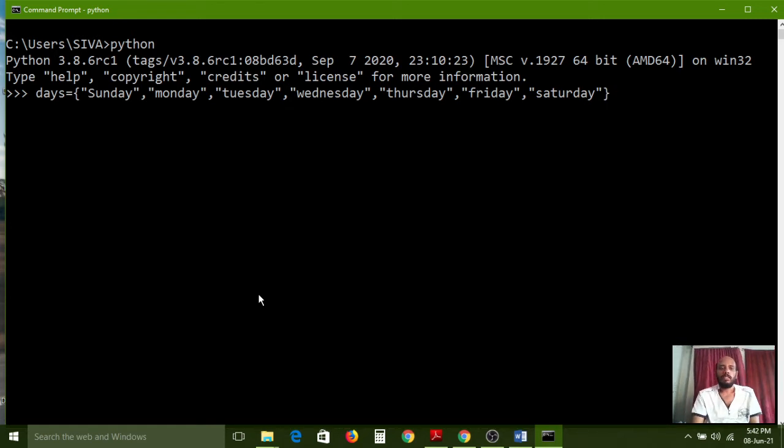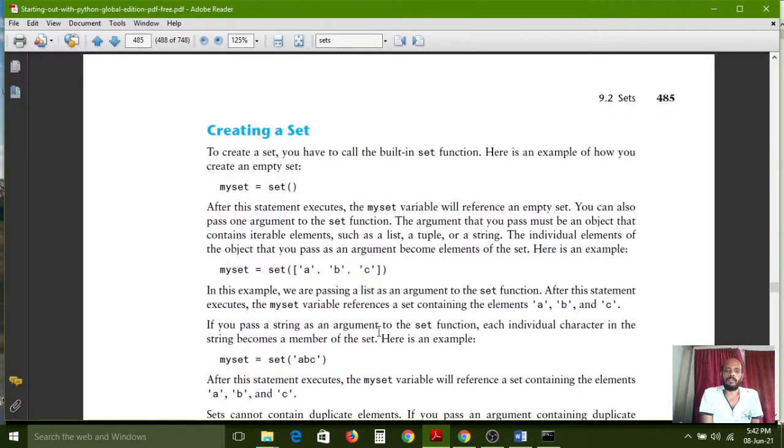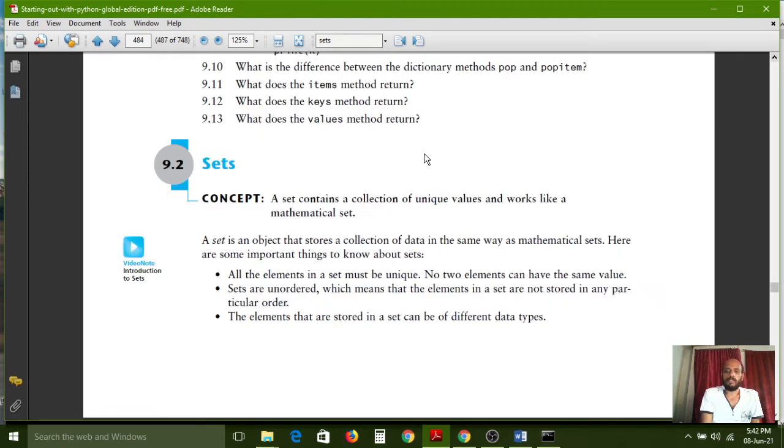So like that we need to create the set. So now I have created the days set, and I want to see whether days is created or not. All of you carefully observe. In the definition, what we have to find? All the elements in a set must be unique. No two elements can have the same value. Sets are unordered, which means that the elements in a set are not stored in any particular order.